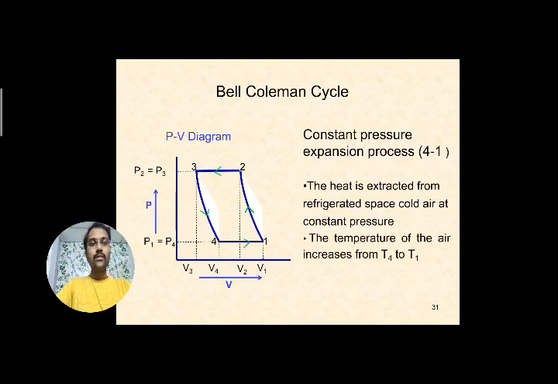Now the temperature of the air increases. What happens when it absorbs the heat from the refrigerated space? Whenever we are placing some products, or at the empty space, the air absorbs the heat, so the temperature of the air increases from T4 to T1. You can observe here. It is a 4 to 1 process. Temperature increases from T4 to T1.